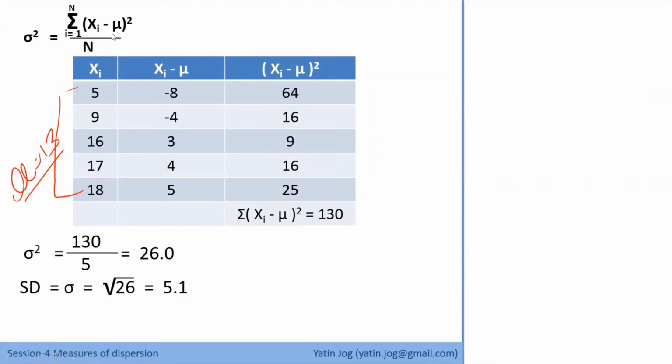Now, this can be done using formulas in Excel also. When we shift to Excel, I'll tell you how to calculate variance and standard deviation using different methods. One of the methods we have already seen, and another is using descriptive statistics. Just by one click, you can get all the descriptive statistics details, which include variance and standard deviation also. So this is for ungrouped data.